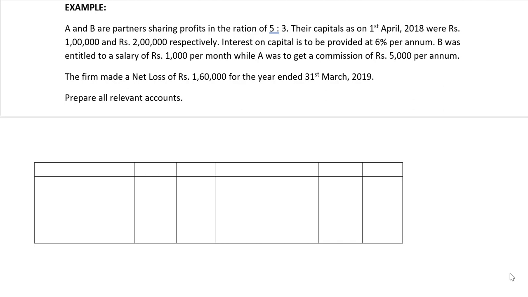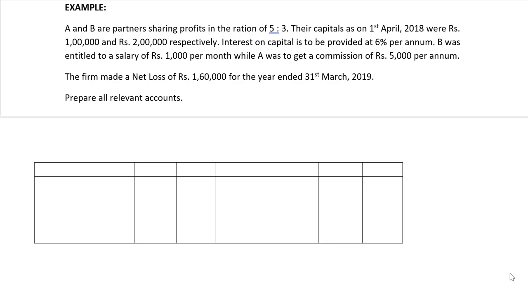Interest on capital is to be provided at 6% per annum. Also, B was entitled to a salary of rupees 1000 per month, whereas A was to get a commission of rupees 5000 per annum. The firm has made a net loss of rupees 1,60,000 for the year ended 31st March 2019. Prepare all relevant accounts.